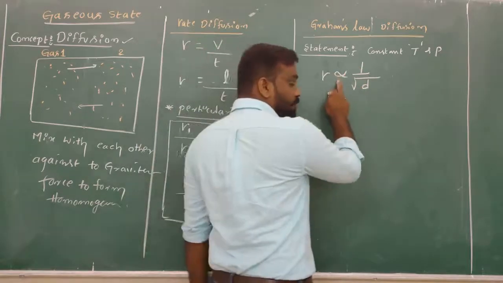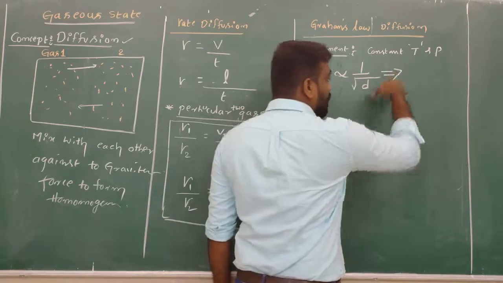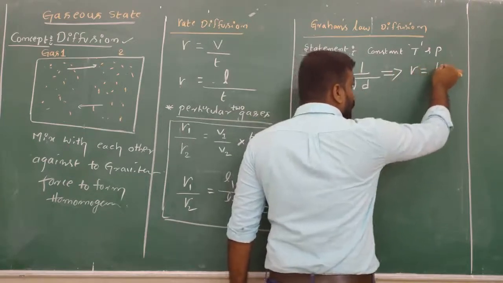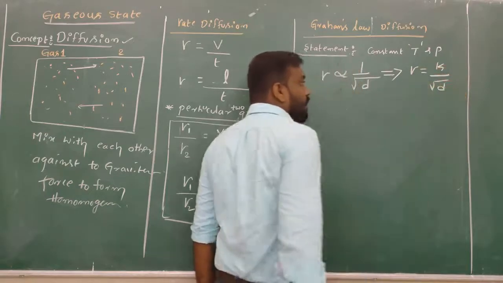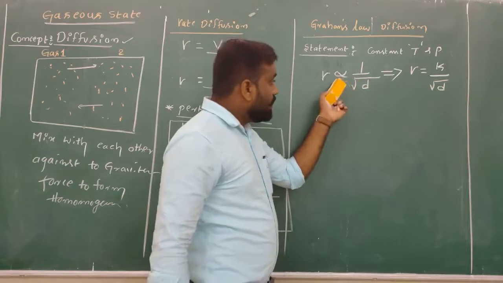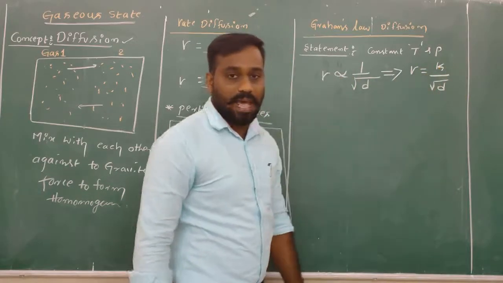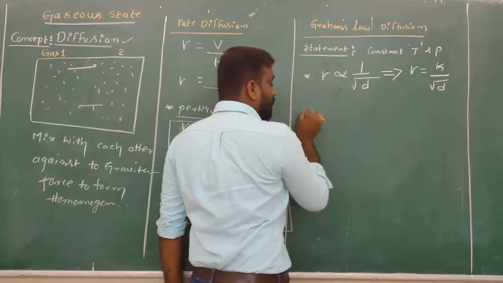Then, if you remove the proportionality, I can write this expression: R is equal to K divided by root D. Why? Because in place of the proportionality, I have to keep one constant, which is called the proportionality constant. This is one mathematical expression.